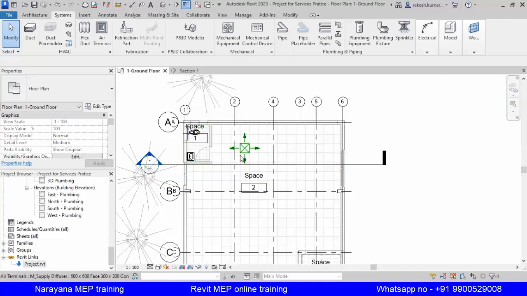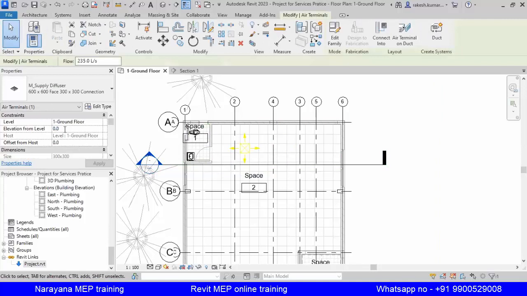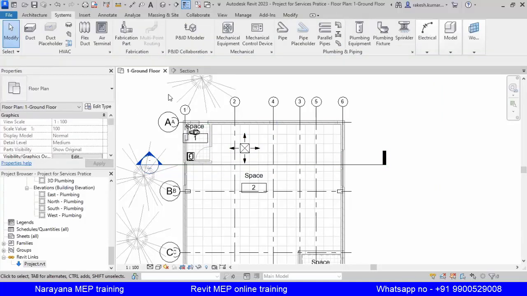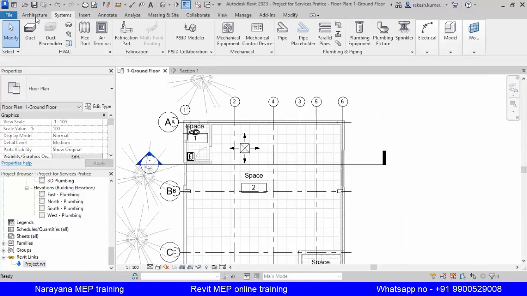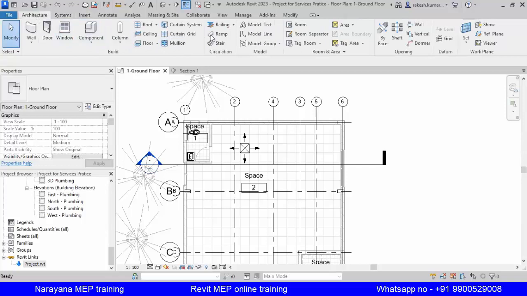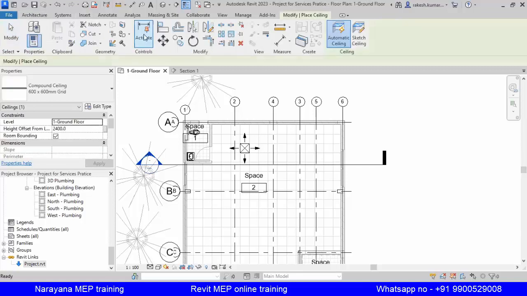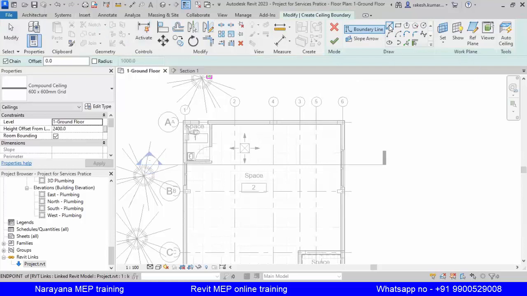So now what I will do, click that, change the level here. And there is no false ceiling here. So I'll add one false ceiling. To add the false ceiling, go to Architecture. Here we have an option for Ceiling, Sketch. Click this.